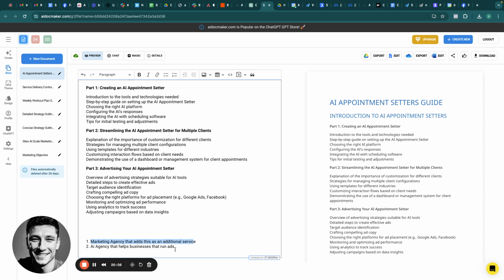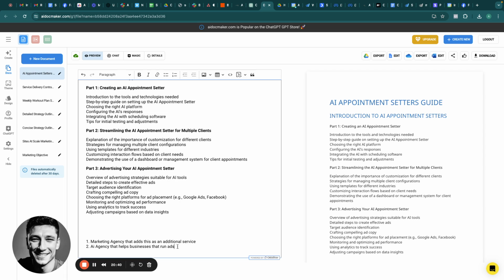Now, number two is you're just an AI agency that offers this service. And there's a few ways you could do it. You can help people with cold sending, but the way that we've seen to work best is that you help people that are already generating warm inbound leads through ads, and you build this bot out to connect to their existing ad campaigns. This is an easy monthly service fee. You set it up, people pretty much leave you alone and don't talk much once the bot is actually set up. So this is a more passive route.